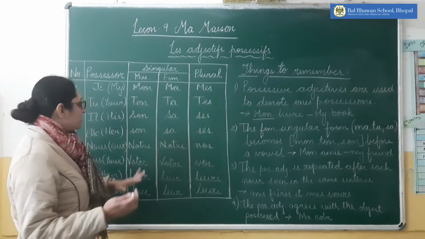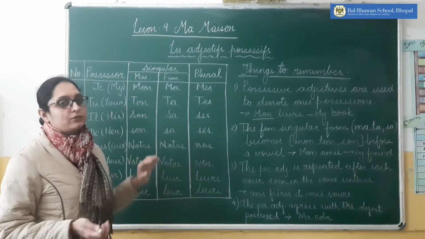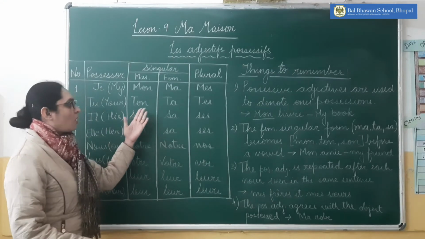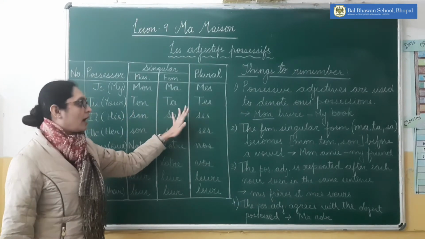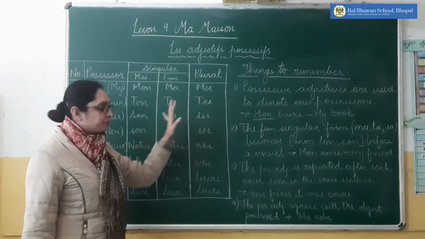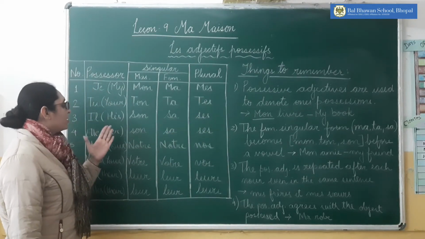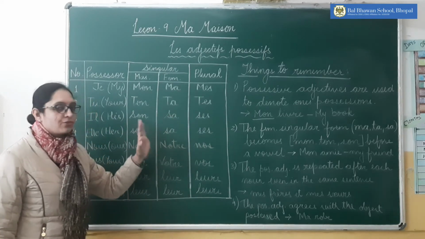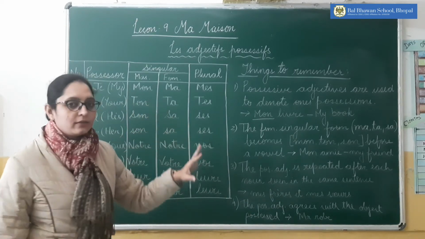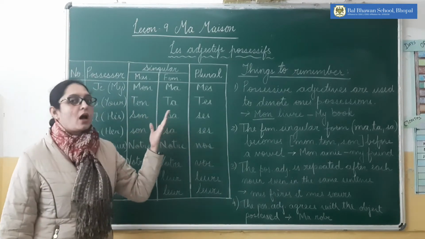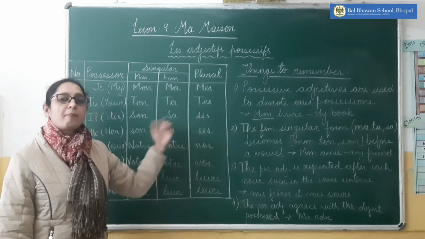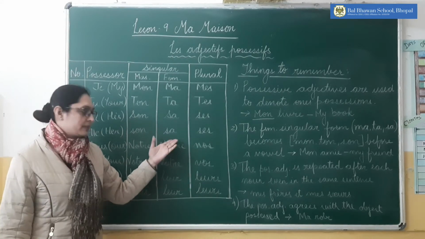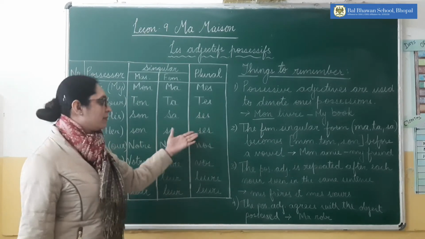Mon, ma, mes. Similarly, if we are talking about your father, your mother, your parents, it will be ton, ta, tes. Ton père, ta mère, tes parents. Similarly, his or her: son, sa, ses for his and son, sa, ses for elle. It means for his or her both are the same. His father will be son père, his mother will be sa mère and his parents will be ses parents. Similarly, her father is son père, her mother is sa mère and her parents are ses parents.